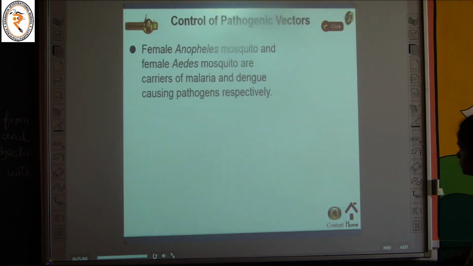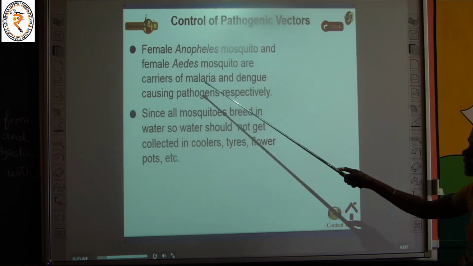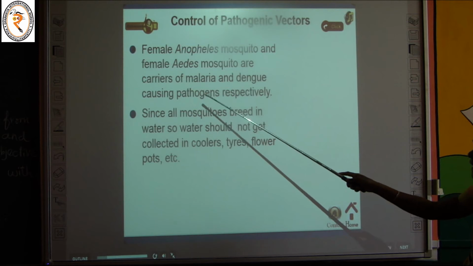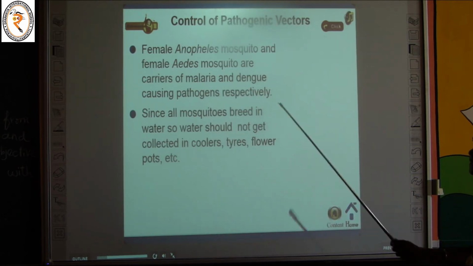Okay, the next one. How can we control the pathogenic vector? Female Anopheles mosquito and female Aedes mosquito are carriers of malaria and dengue causing pathogens respectively.